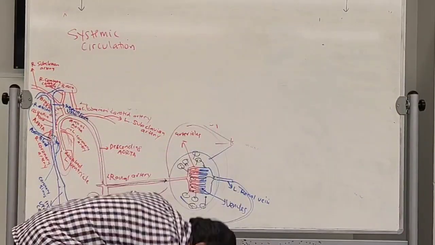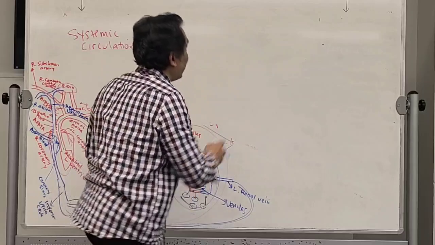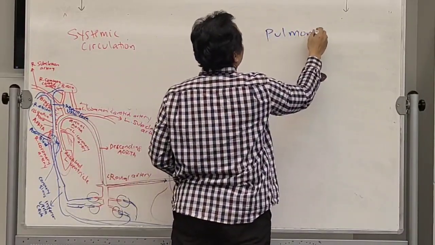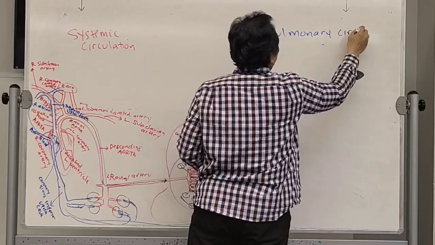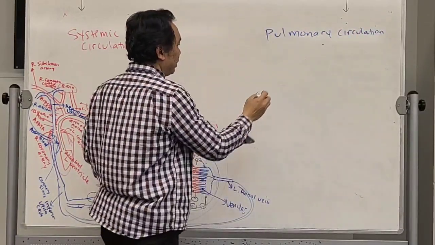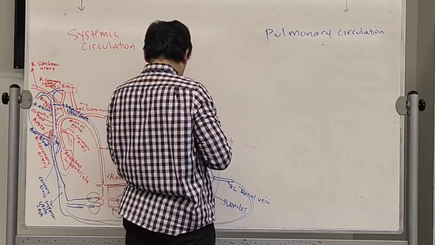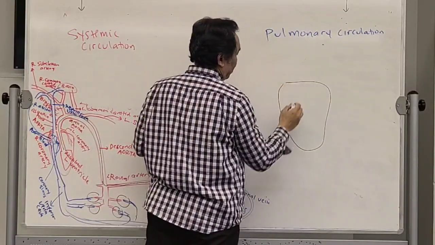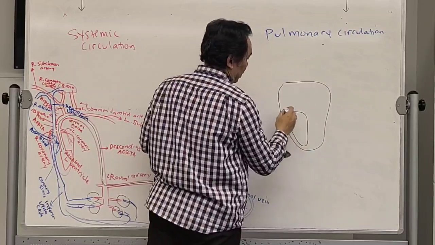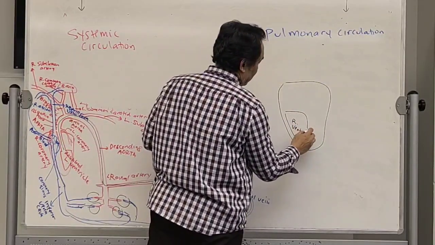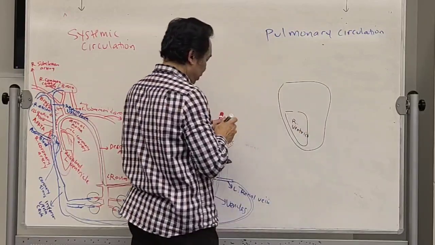Now, how about the other one? This is the one that goes to the lungs. It's called the pulmonary circulation. Okay, pulmonary circulation. So you start from the right ventricle.